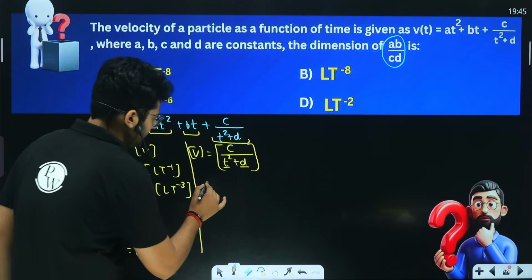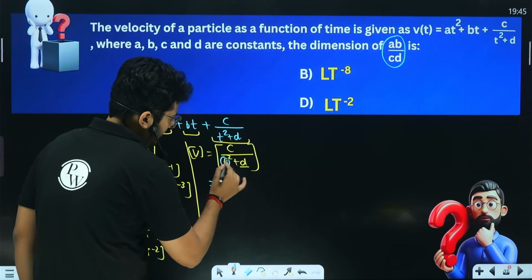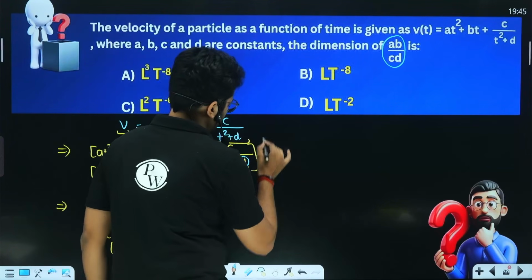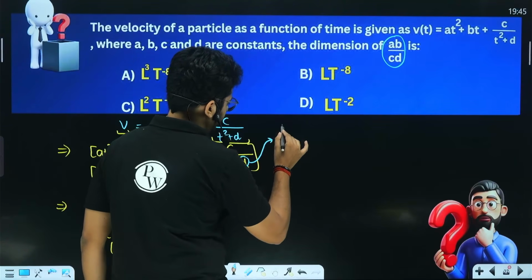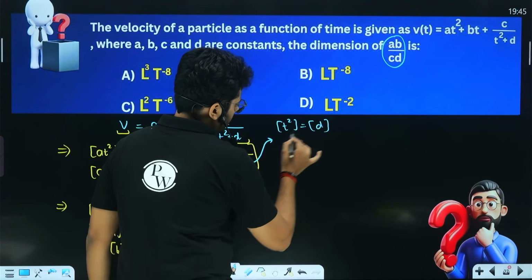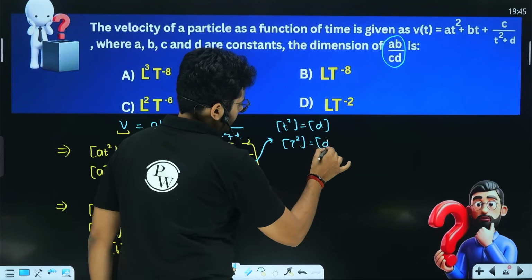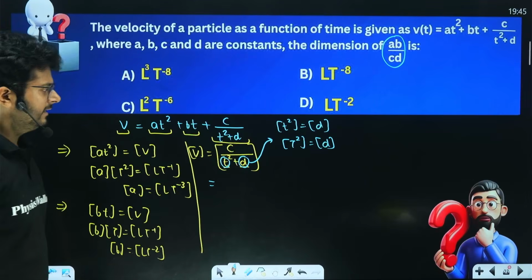So right now what we will say, the dimension of T square and dimension of D must be same. So over here you can write separately, dimension of T square is same as dimension of D. Without any problem you can say that, right?